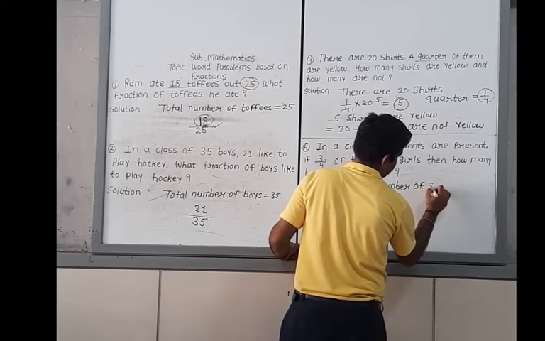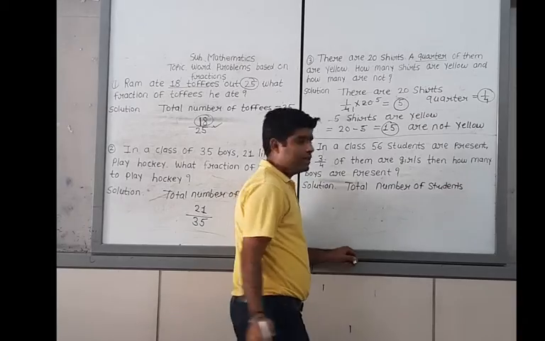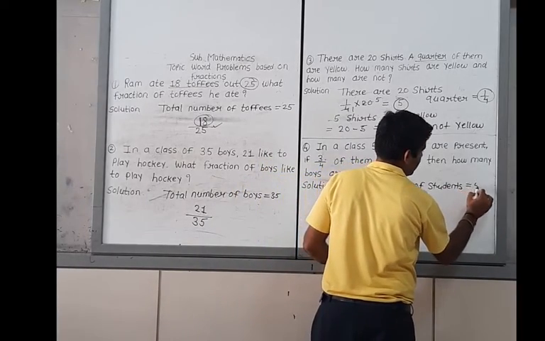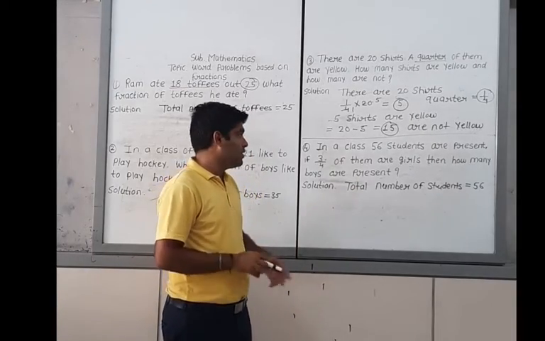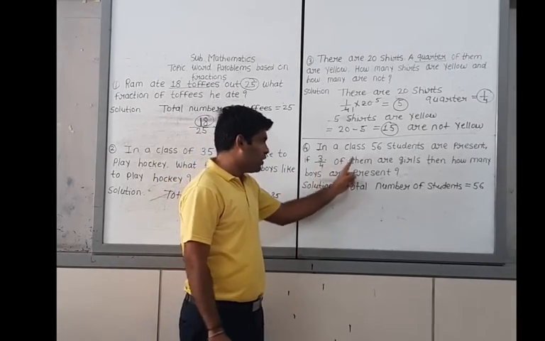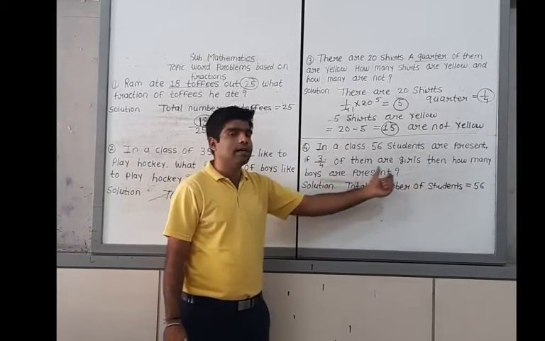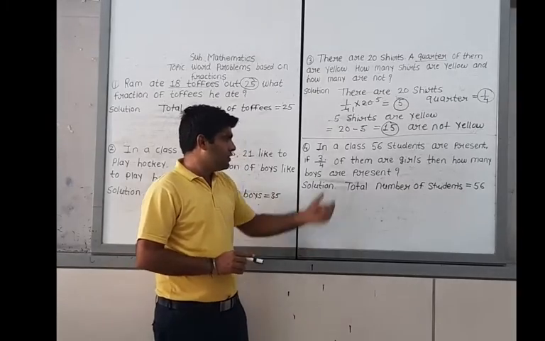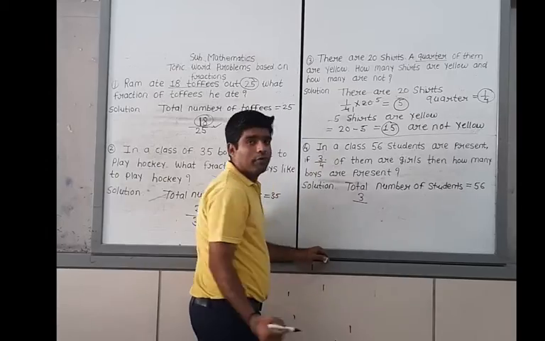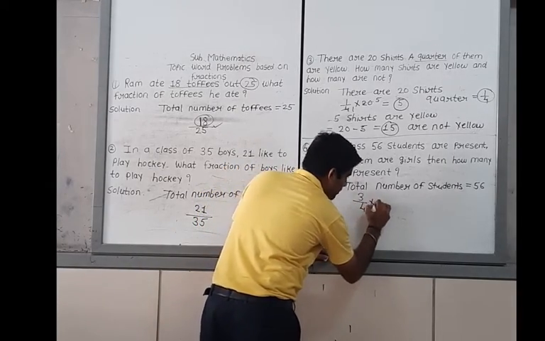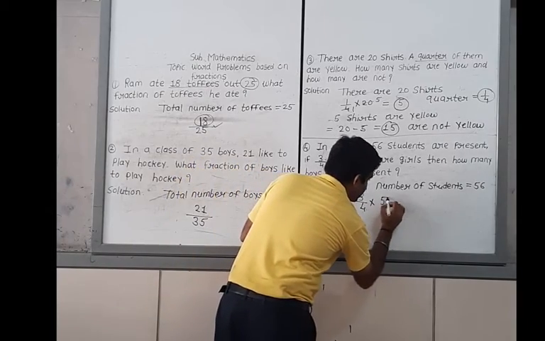Total number of students. The total number of students is 56. 3/4 of them are girls, and then how many boys are present? 3/4 of them are girls. It means here it will be 3/4 multiplied by 56.